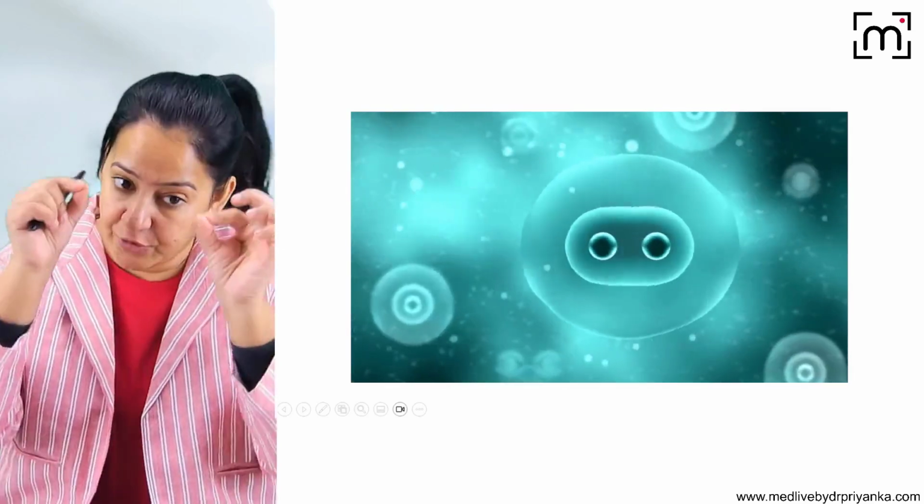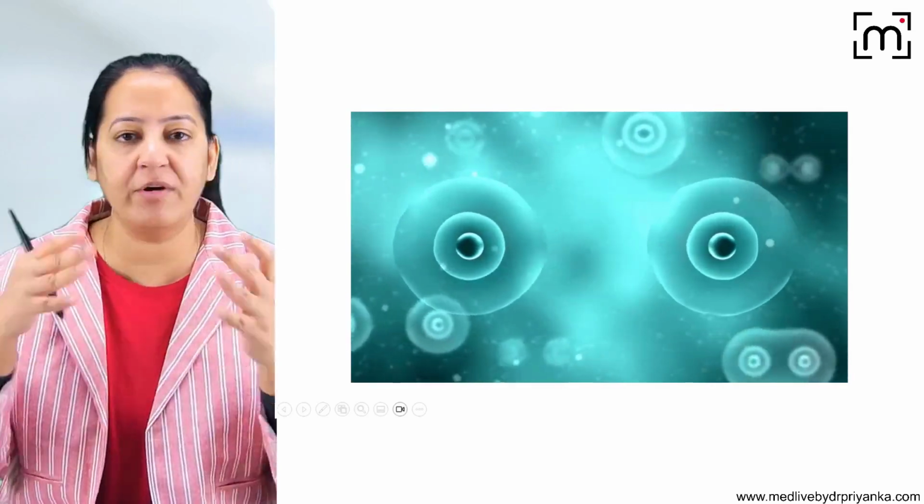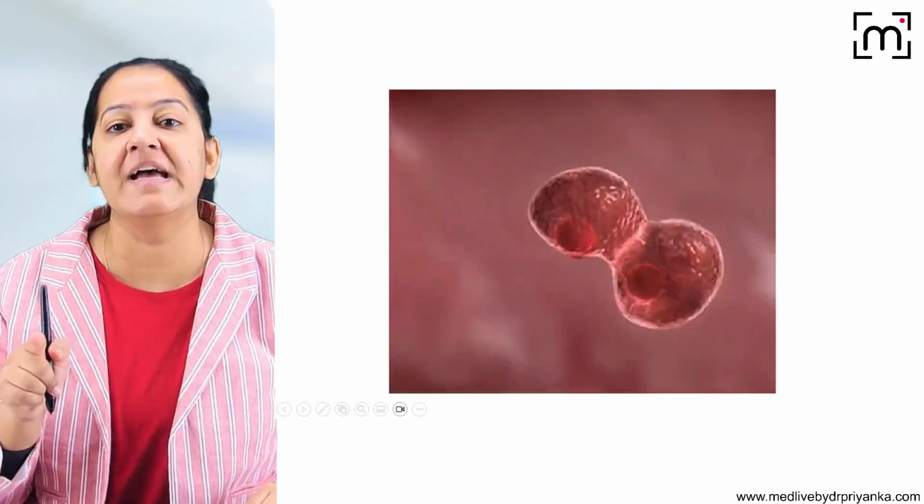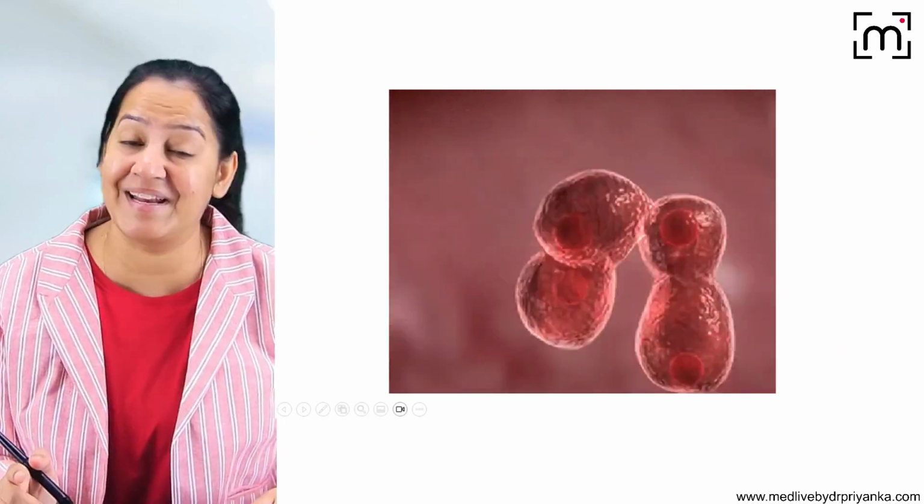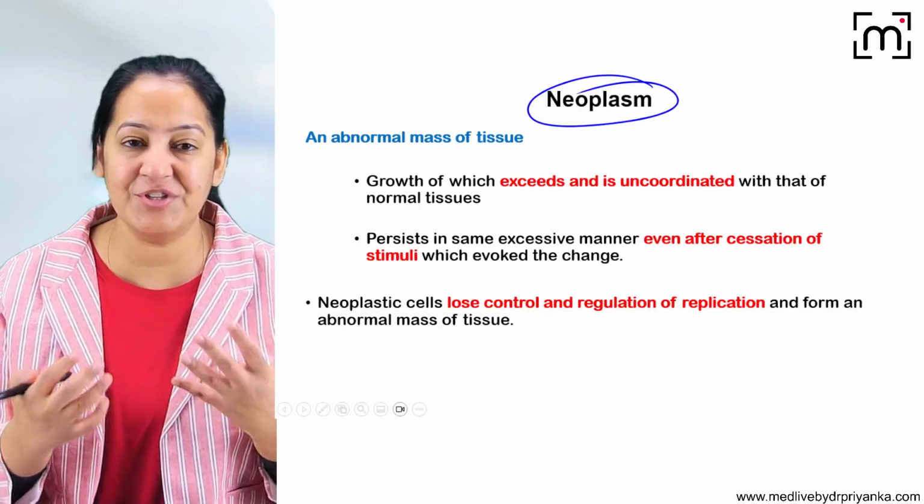From 1, 2 are formed. Now if you want to go from 2 to 4, another growth factor or stimulus has to come. It will not keep on dividing. But in contrast to that, this is a neoplastic cell. It keeps on dividing. It does not require any stimulus. That is uncontrolled mitosis. So what is the definition of neoplastic cell?